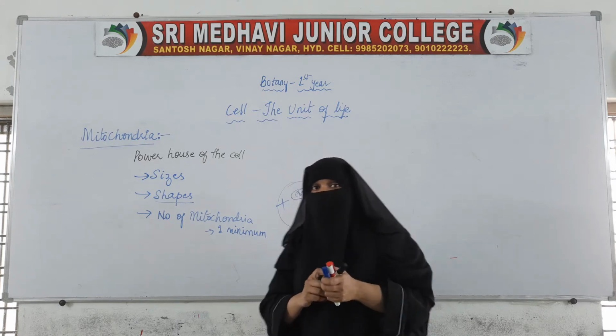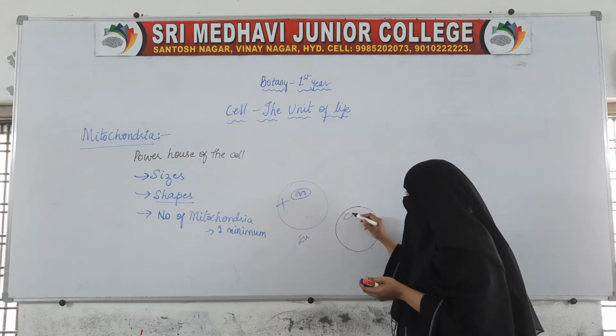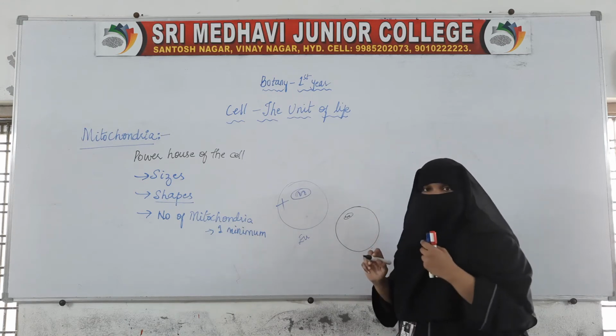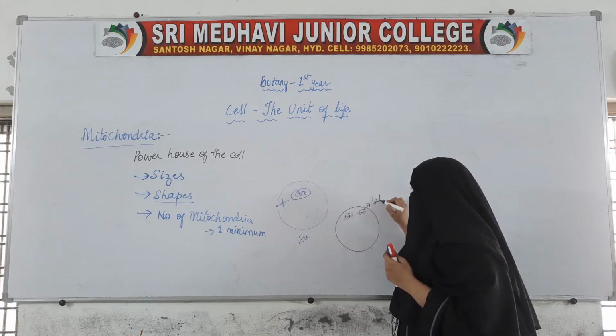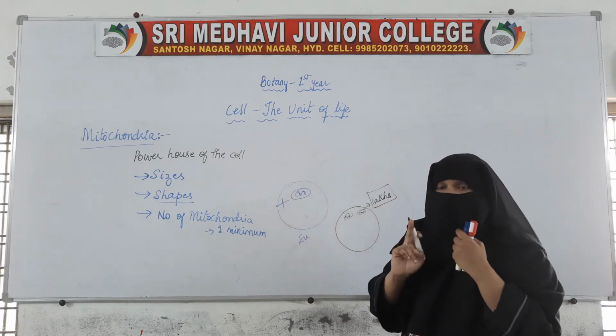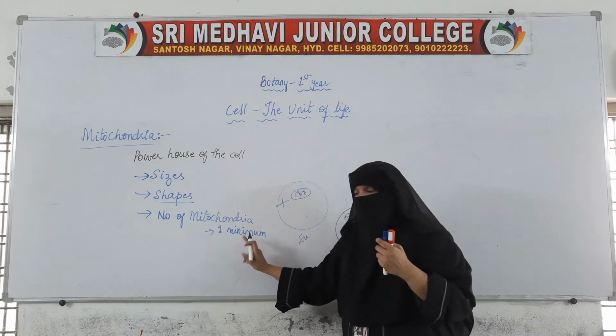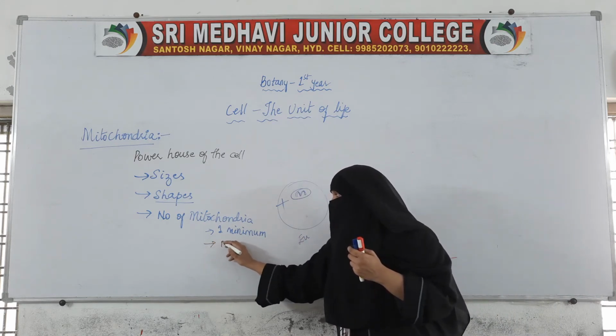More energy means this muscular cell will have many mitochondria. It can be in lakhs also. Minimum a cell should have 1 mitochondria, maximum it can have lakhs.